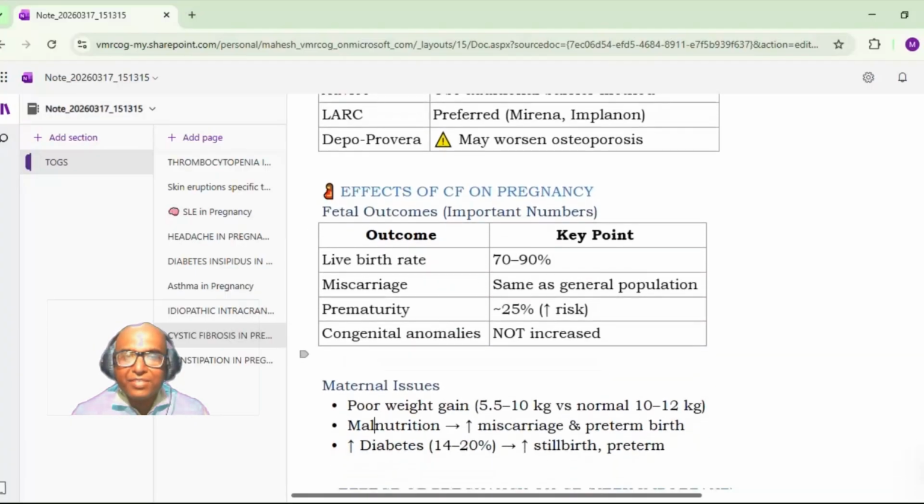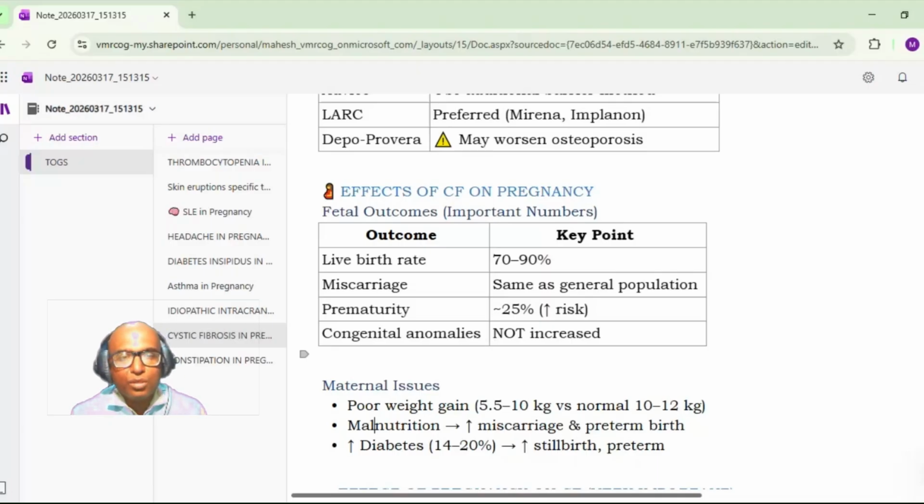Then what is the effect of cystic fibrosis on pregnancy? The fetal outcome: the live birth rate is 70 to 90% of cases. The miscarriage rate is the same as that of the general population. However, the prematurity rate is increased, almost 1 in 4, that is a 25% chance of prematurity. Congenital anomalies are not increased.